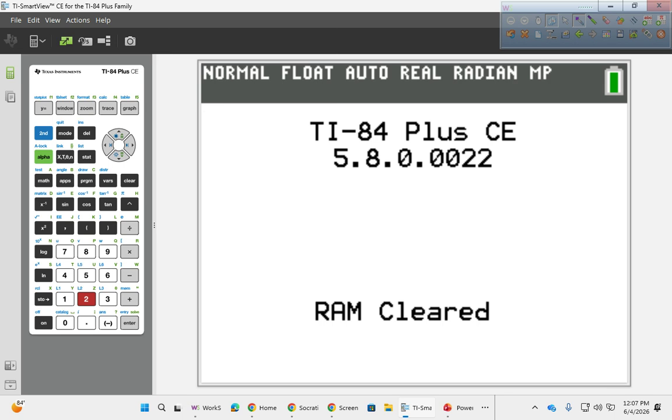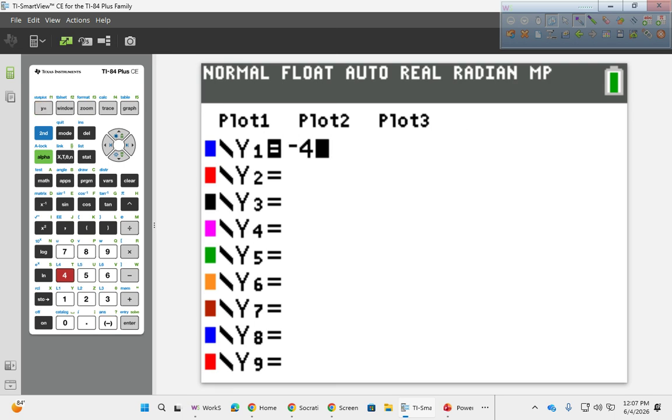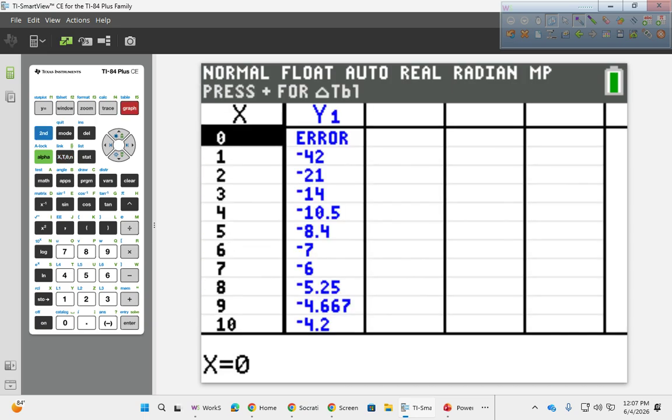So let's see what we can come up with. Negative 42 divided by X. Looking for a pair of numbers side by side that add to negative 19. Does anybody see a pair on the board? Okay. 2 and negative 21.